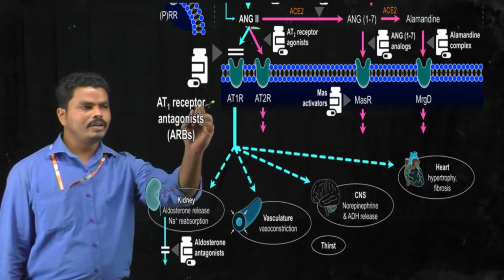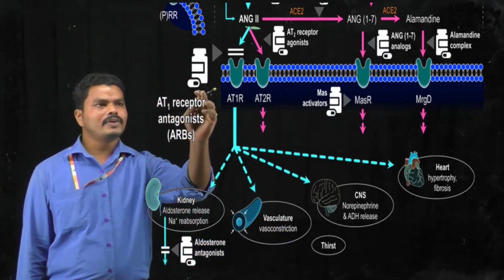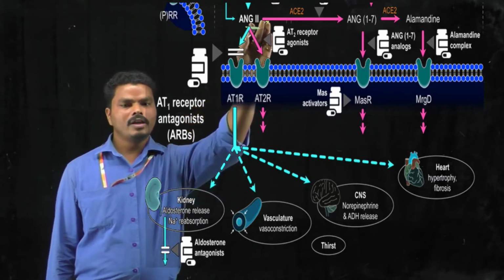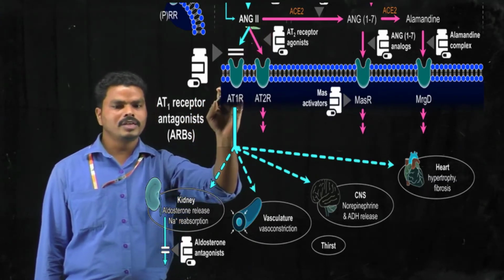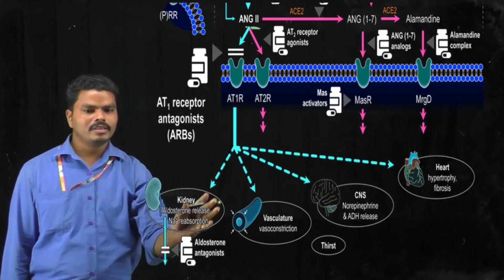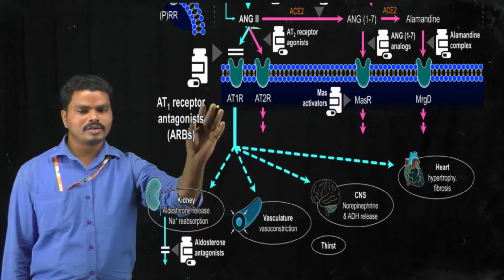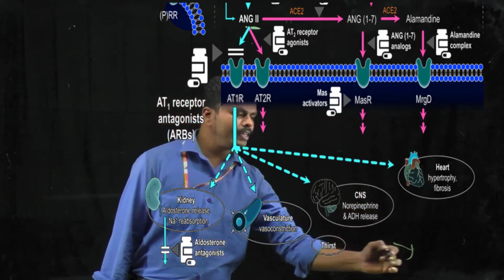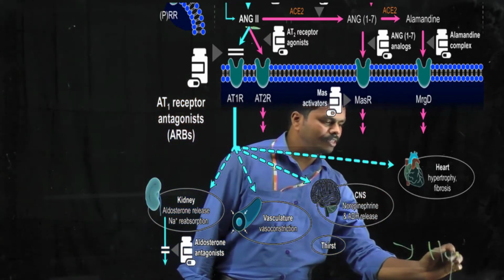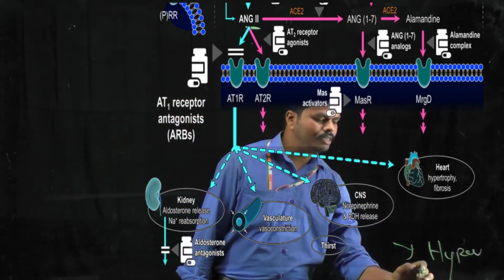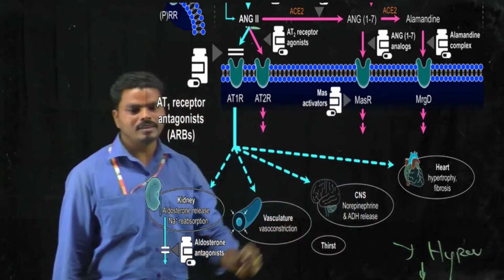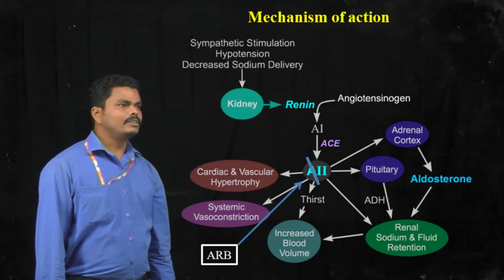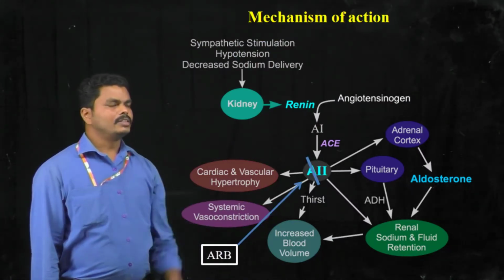I am repeating once again. When an angiotensin receptor antagonist is present, it inhibits the binding of angiotensin onto the angiotensin 1 receptor, thereby all the ultimate actions of the angiotensin 1 receptor are blocked. This helps reduce hypertension and maintain normal blood pressure. So this is another way of representing the mechanism of action of angiotensin receptor antagonists.